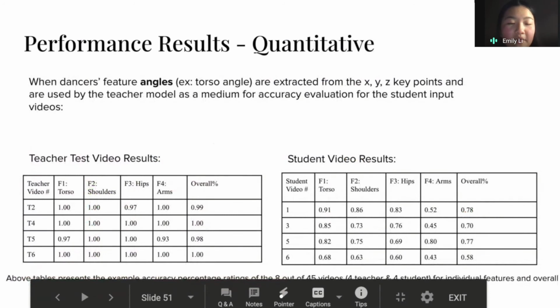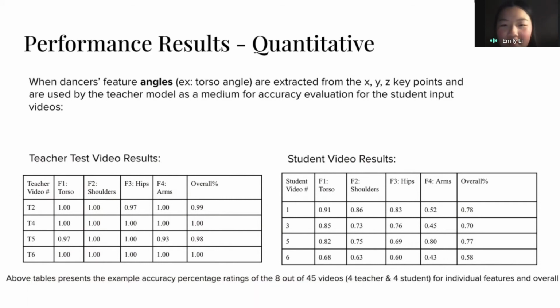Right. So now we have the quantitative results, and when we test our data, we basically wanted to see a few things. The first thing we want to see is whether our method of using the angles is actually a good choice, or basically whether it does a good job at its job, which is to filter out the variances in different videos that might affect the feedback. If you look at the results for the teacher videos tested, there are actually 20 videos in total, but these are just the 4 videos selected at random for the teacher and the student.